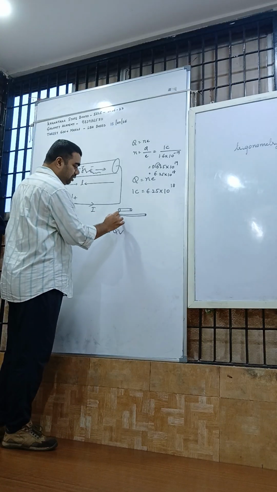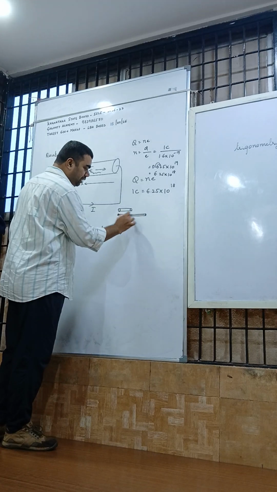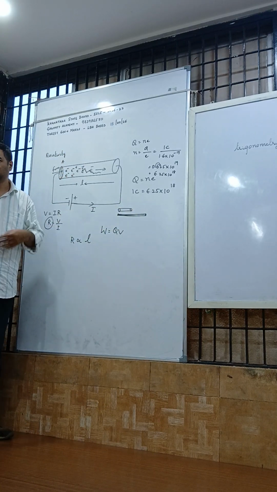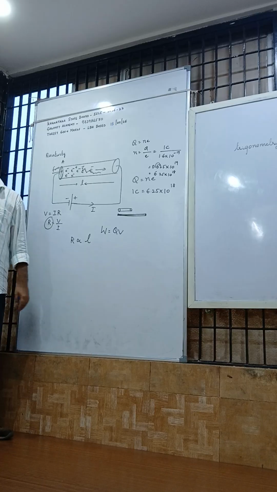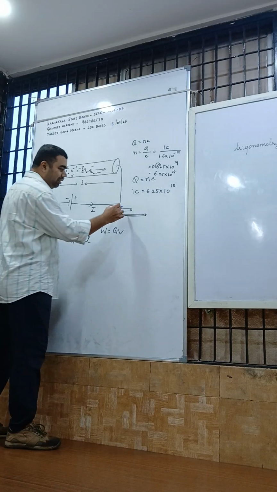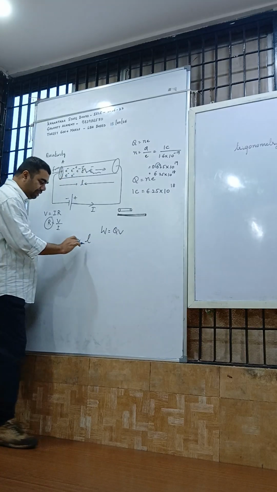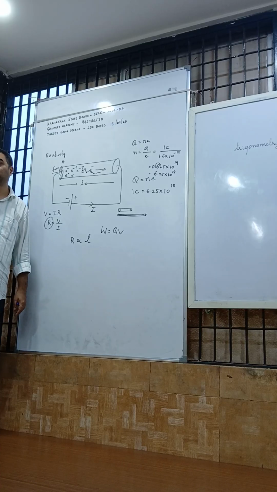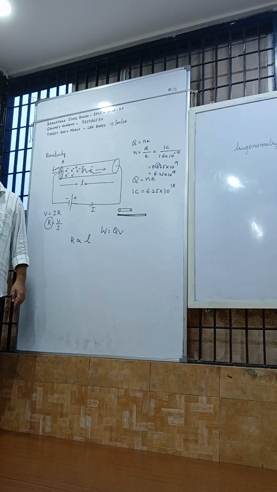Because the length increased, its pathway decreased and it is colliding with more electrons. So its resistance increased. So with length, resistance increases. If you increase the length of the conductor, resistance increases.